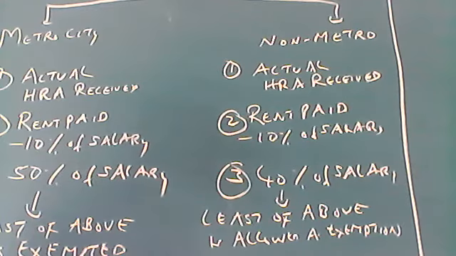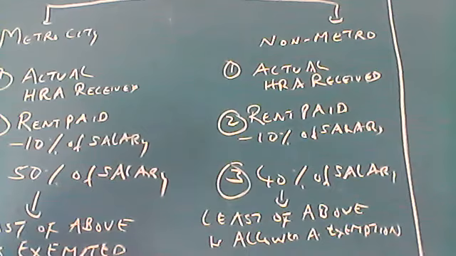Suppose nothing is mentioned in the problem, that means you should not apply these points here. If nothing is mentioned, it means the assessee or taxpayer has used their own money to buy the house or is paying the rent of the house. So you have to apply this and try to compute whatever the exempted HRA is.